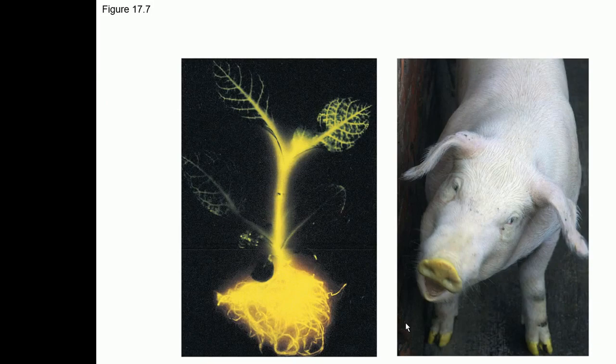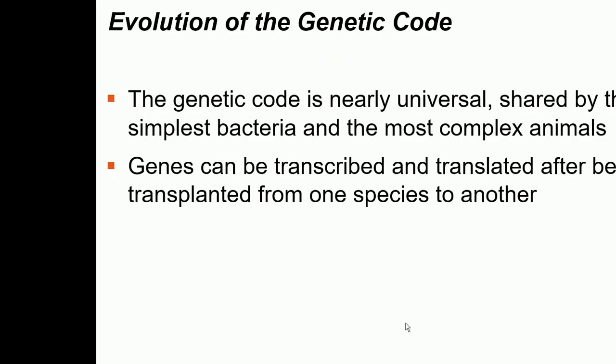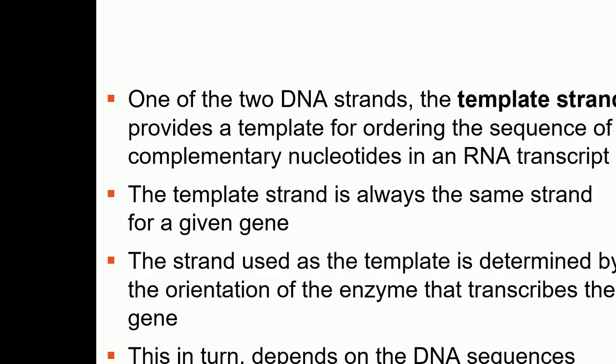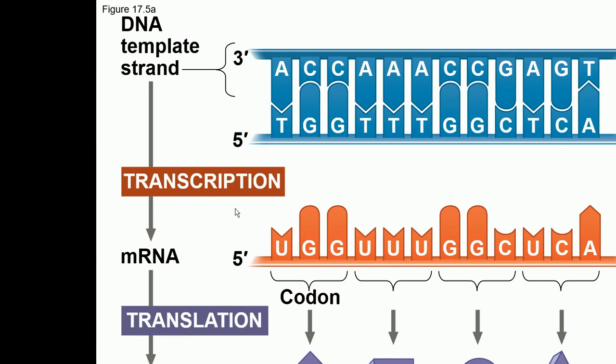A very important thing to know is that codons must be read in the correct reading frame in order for the specified polypeptide to be produced. Let me go back and explain this. UGG is the first codon and it codes for tryptophan. UUU, the second codon, codes for phenylalanine. GGC, the third codon, codes for glycine. UCA, the fourth codon, codes for serine.